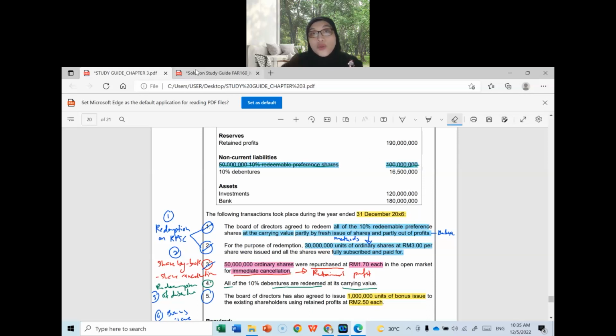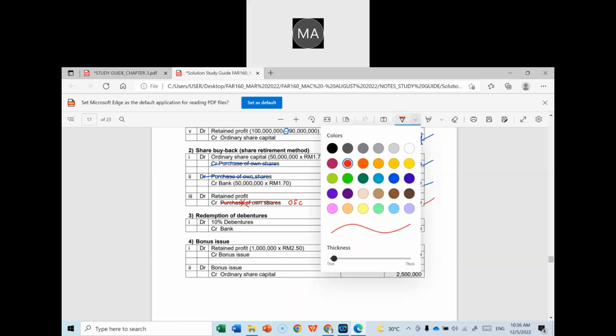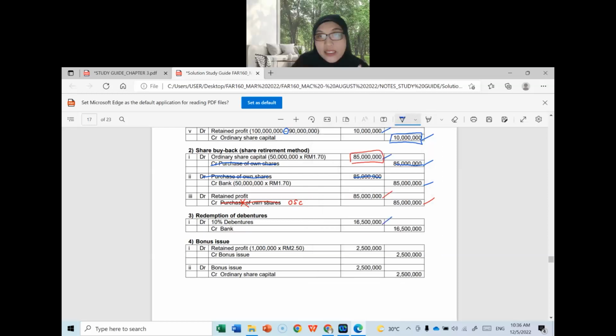So how to record the transaction? Very simple. Debit what? 10% debentures. Yes, because you are going to reduce the liability, right? So debit the debenture account and credit the bank account with the same amount. You redeem all. If the question said by installment 5 times, you will have to divide by 5. Okay, you have to refer to the question closely.